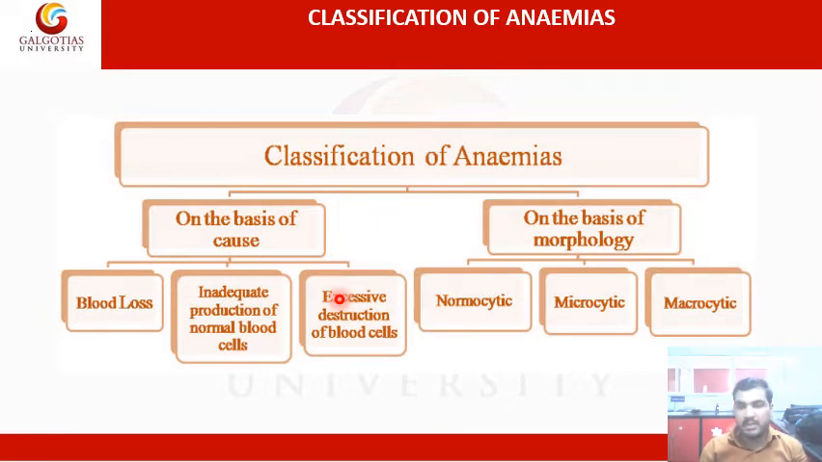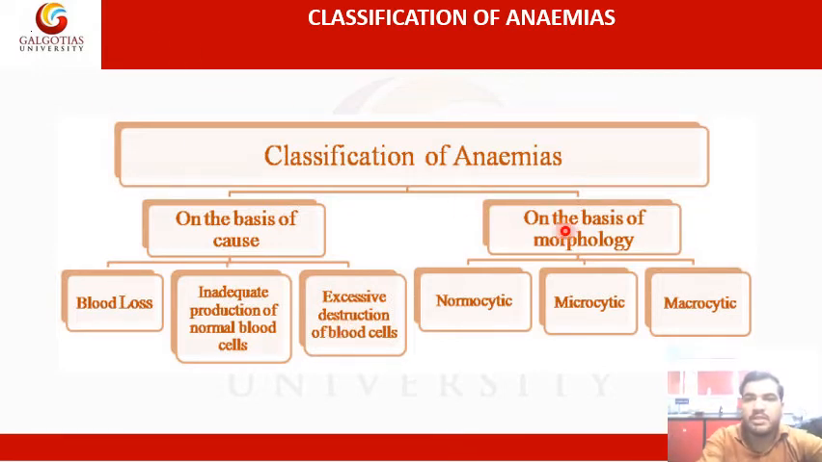The second thing mentioned on the basis of cause, that is, the etiological classification, is inadequate production of normal blood cells. That means the red blood cells are not produced adequately in the body, which affects our blood levels. The third is excessive destruction of blood cells, where all those normal blood cells are excessively destroyed.